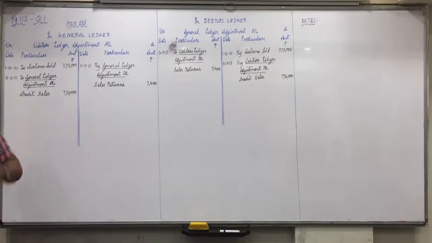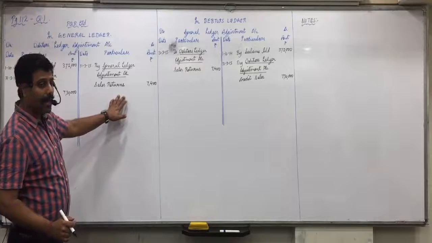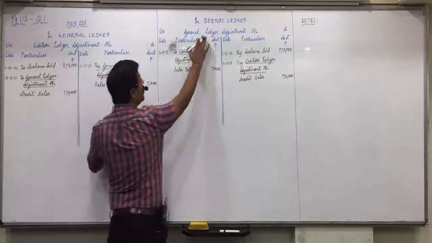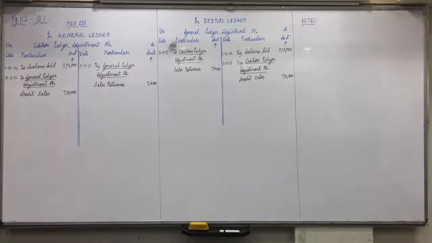Understood that, everyone? I repeat it: sales return account debit to debtors. To debtors means in debtors on credit side, and sales return account debit means in general ledger on debit side. Both the accounts will come on opposite sides. Did you understand this?